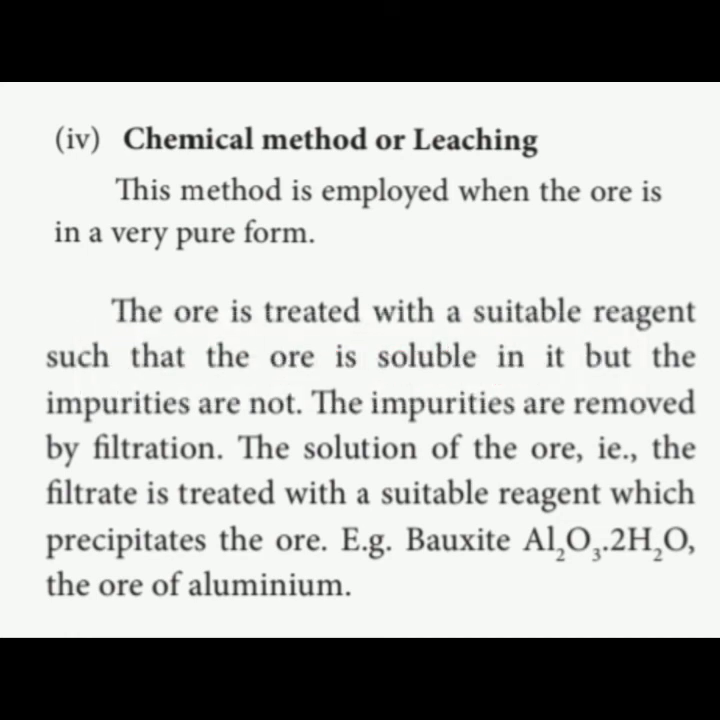We have to add some chemical reagent. That chemical reagent only reacts with the ore particle, not with the impurities. So the ore is treated with a suitable reagent such that the ore is soluble in it, but the impurities are not soluble in that chemical. The impurities are removed by the filtration method. The solution of the ore, the filtrate, is treated with suitable reagents which precipitate the ore. Example, bauxite. So using a chemical, we are separating the ores from the impurities. Only the ore dissolves in that chemical, but the impurities do not, so the impurities can easily be filtered.